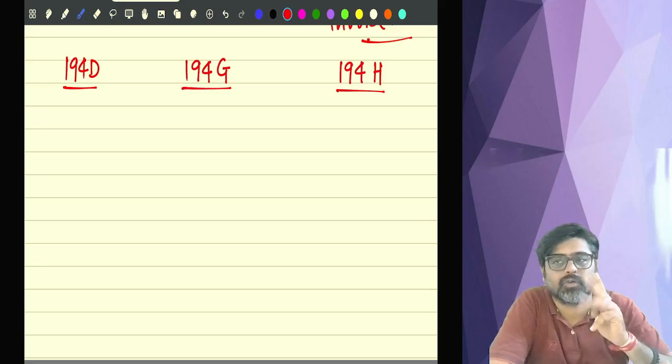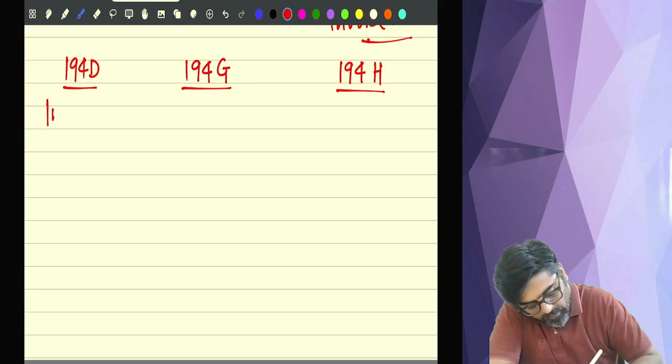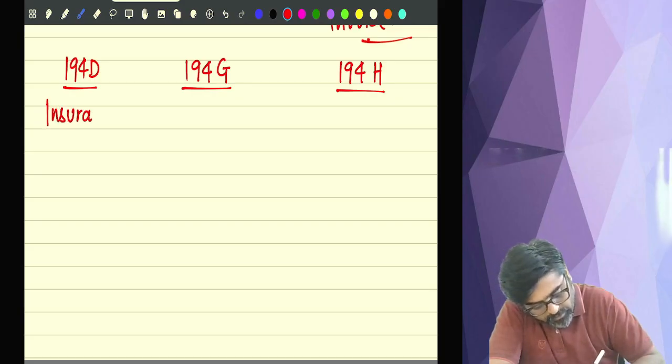These three sections talk about commission. This is insurance commission.